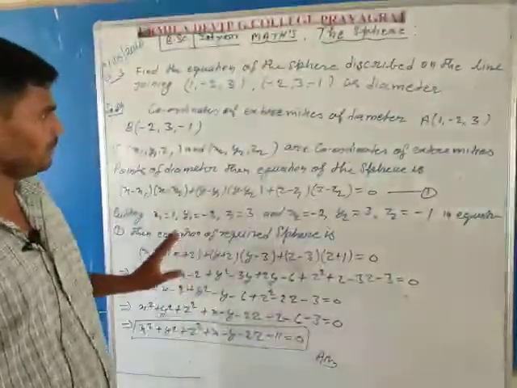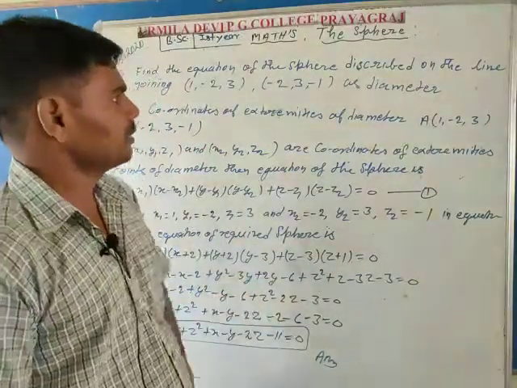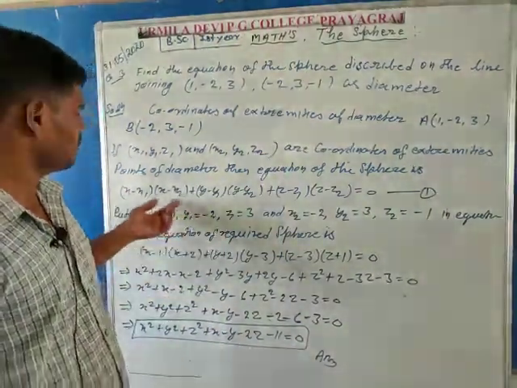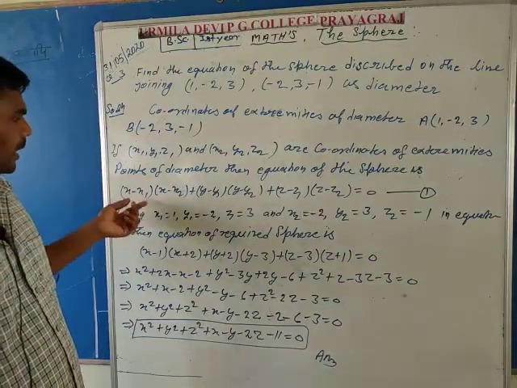So in this question, given two endpoints of a diameter, you can apply directly the formula, the equation of the sphere in diameter form.